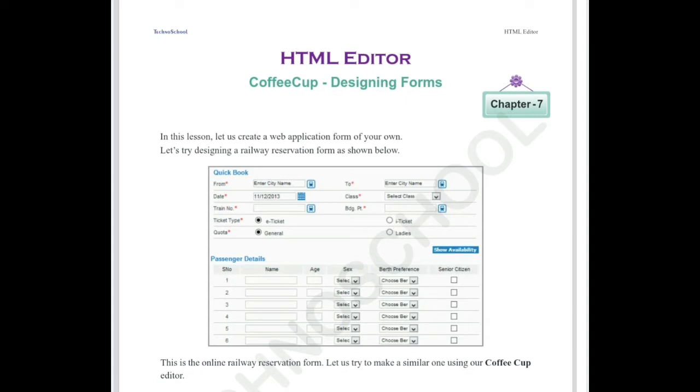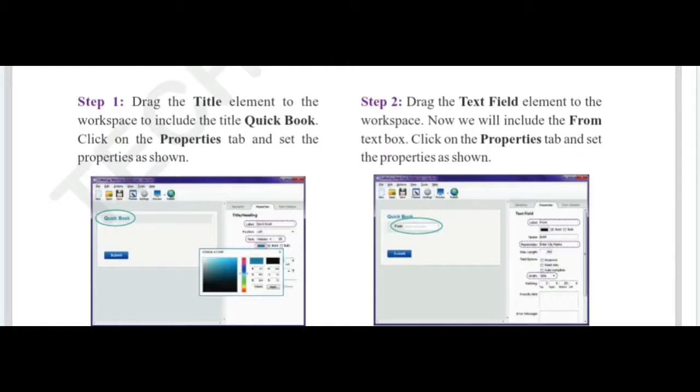So like that we have to create front-end applications of software. What are the controls we need? We can create it. Step 1. I will explain one by one how to create this form. Drag the title element to the workspace to include the title Quickbook. Click on the properties tab and set the properties as shown. So first we are going to create the Quickbook column.